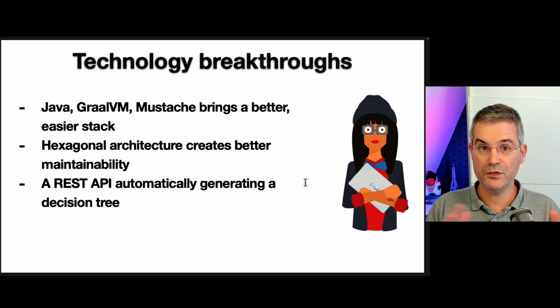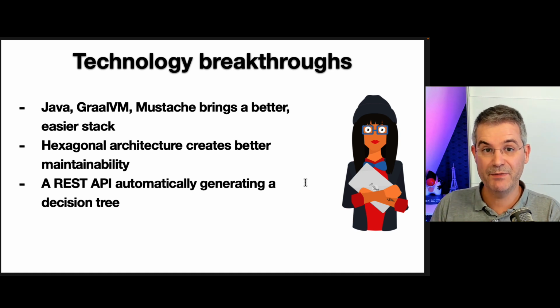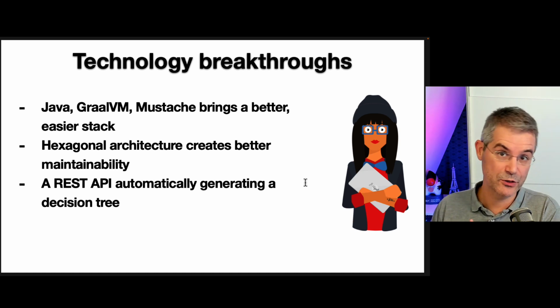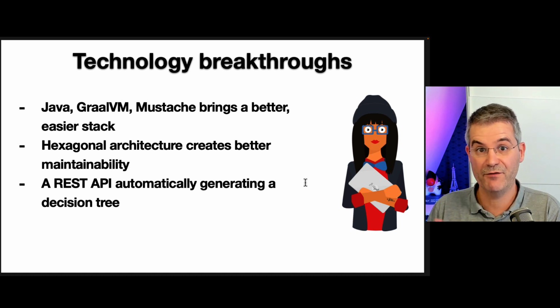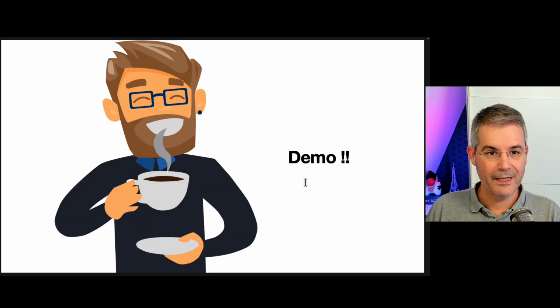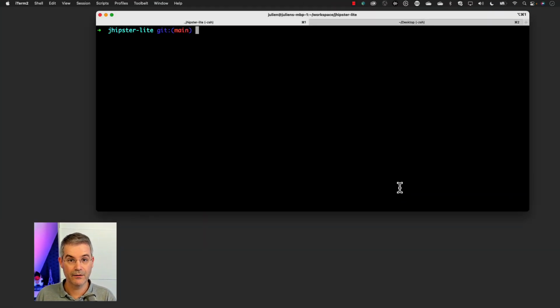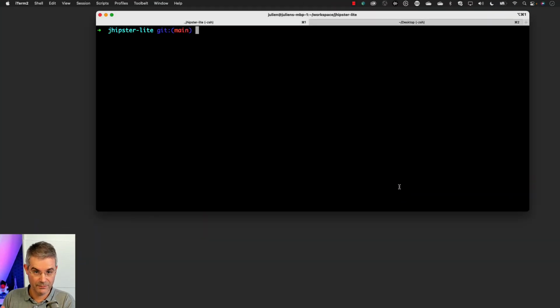But that has been a lot of work, and that is what gives us a lot more flexibility and power than what we used to have with JHipster, because with JHipster, everything is hard-coded. And now, thanks to that API, we can program everything. So let's finish with a slide and get started with JHipster Lite. It will be all clearer with a demo.